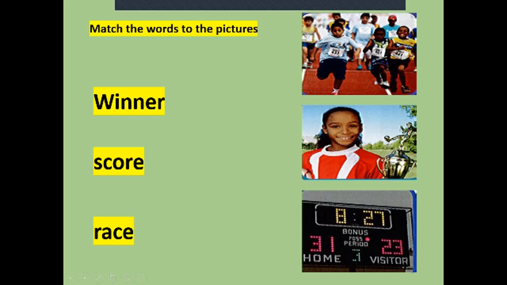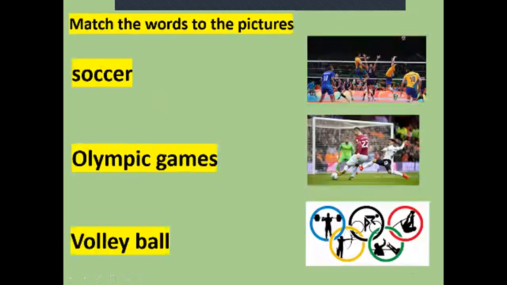And of course the race, we can see the boys racing. It means they run very fast to see who's the first one to be the winner of the race. So here we have winner, which is number 2. We have a score, which is number 3. And we have a race, which is number 1.